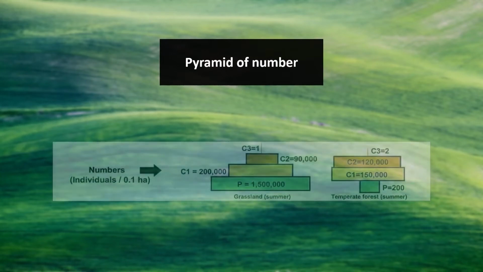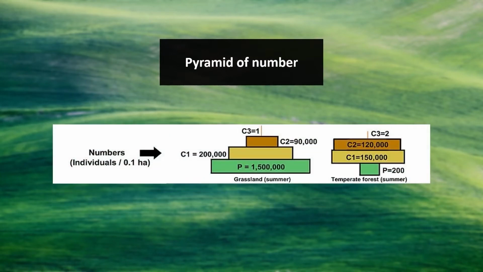Pyramid of number represents the number of organisms at each trophic level. How many individuals, how many organisms are present at each trophic level, starting from the producers to the consumers, primary consumers, secondary consumers and the tertiary consumers, etc.